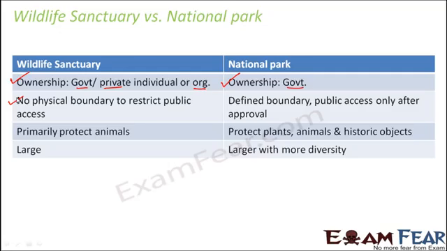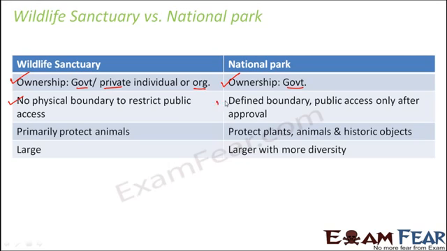However, here also there are restrictions for human exploitation. People are not allowed to kill animals. People are not allowed to cut down forests. They are not allowed to cause any sort of harm to the animals. But since there is no physical boundary present, sometimes people might enter into the sanctuary illegally.